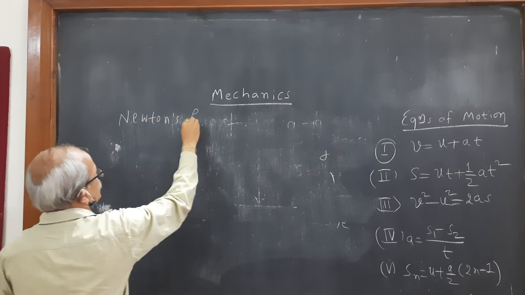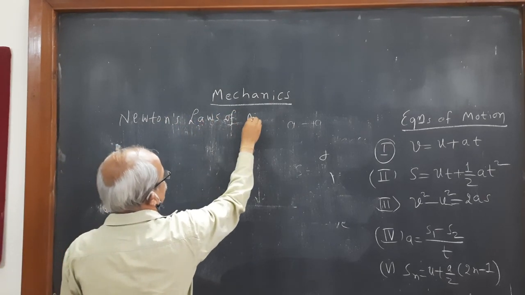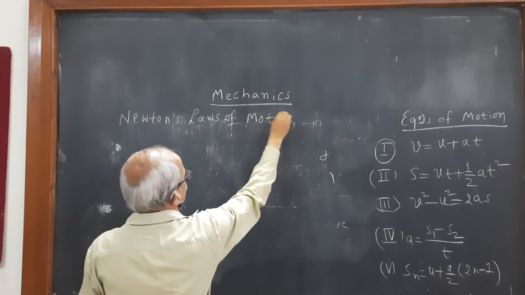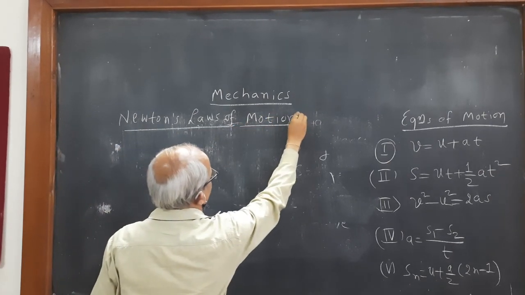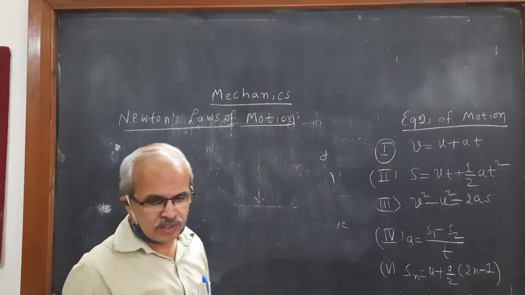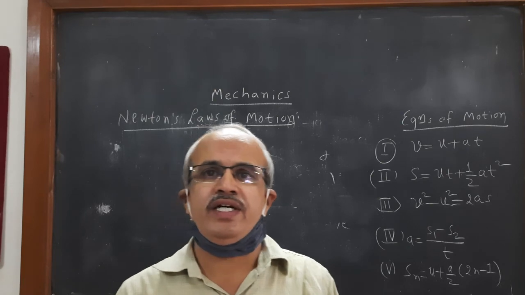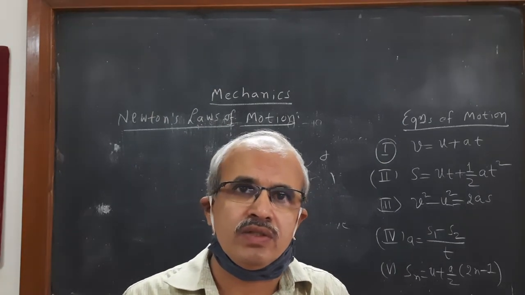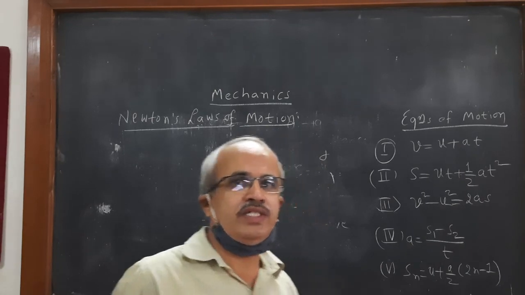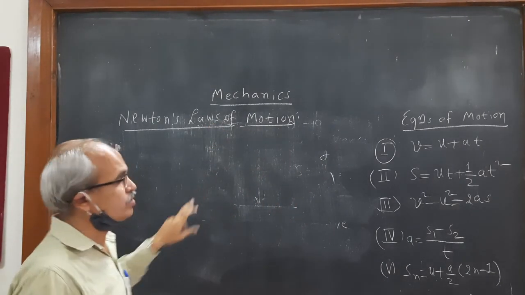On the basis of observation, the motion of the body is studied, and the results of those studies are interpreted in the form of three laws of motion.